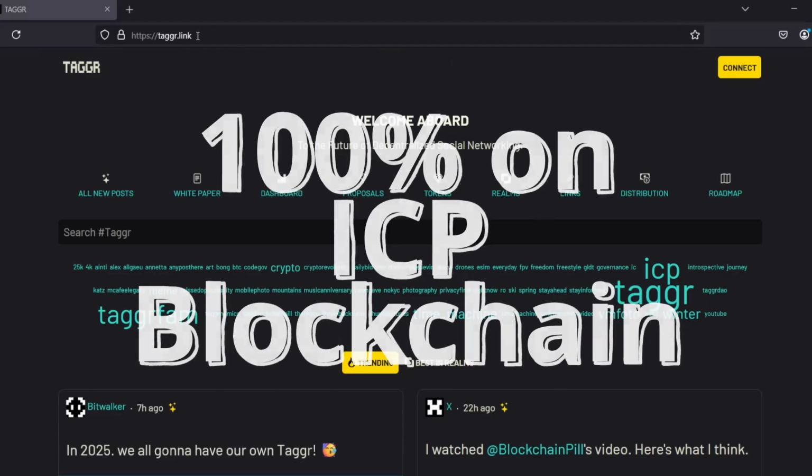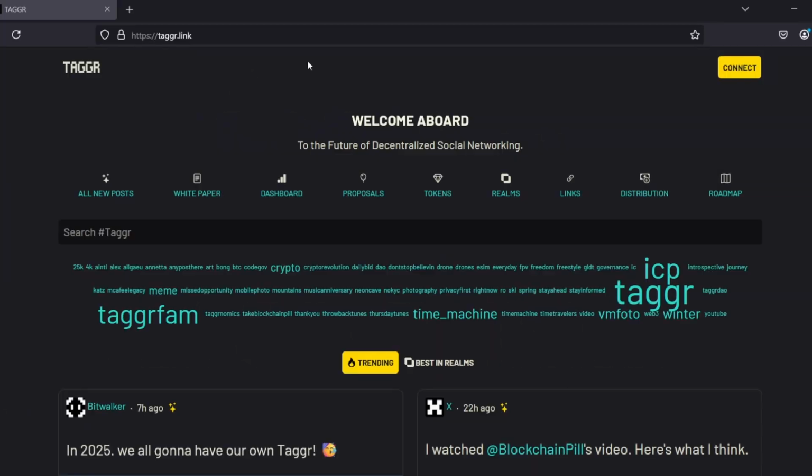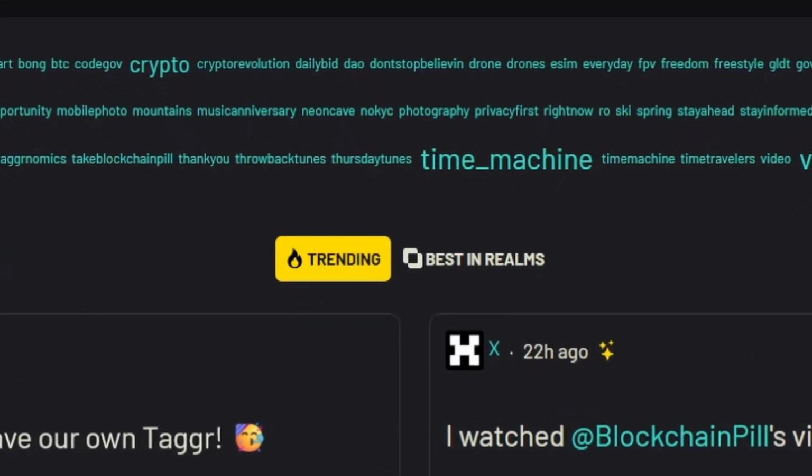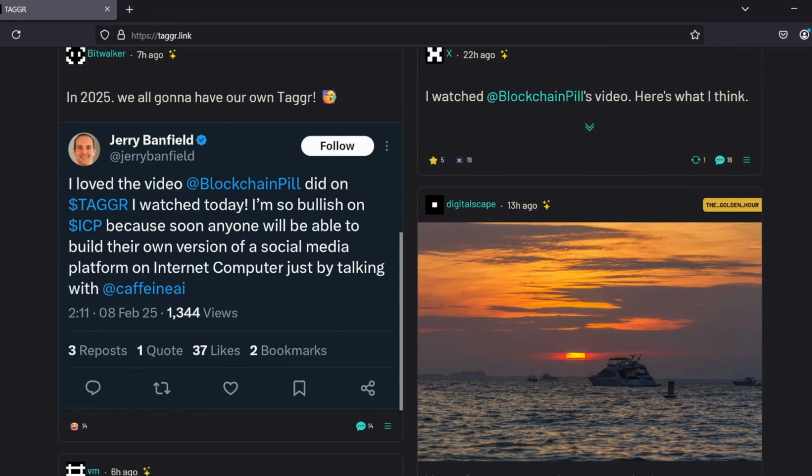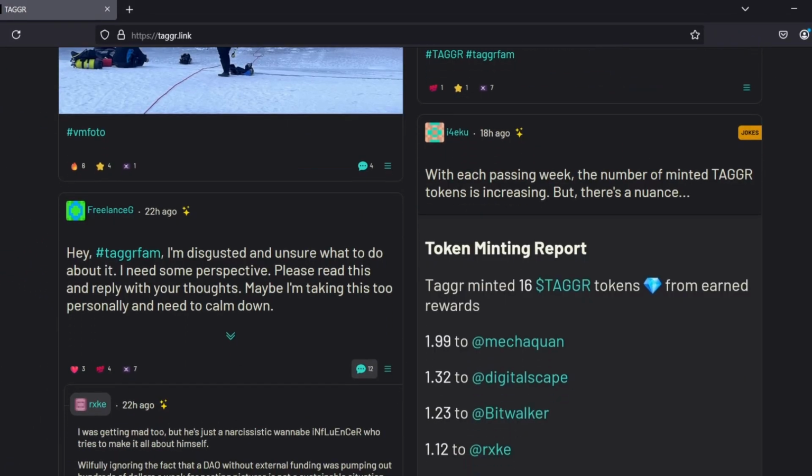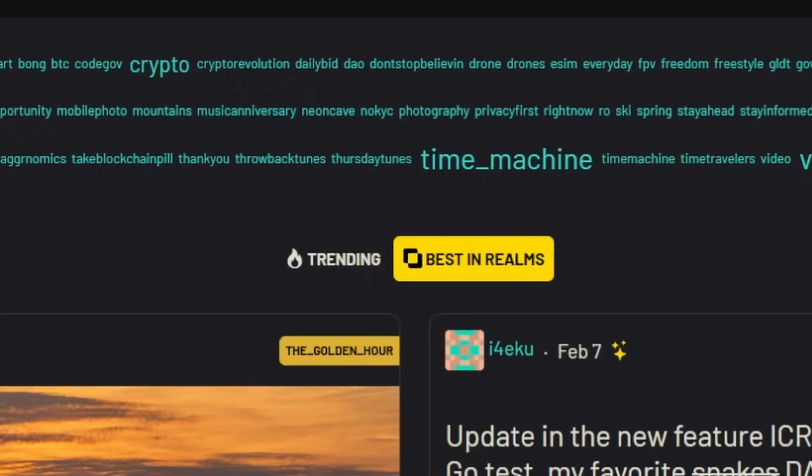There are several links to sign in. One is Taggr.link. So here we have the basic outline of Taggr. Right now, we're looking at the trending posts, and this is things that have gotten more likes and more responses, and they rise to the top. We can also look at best in realms.